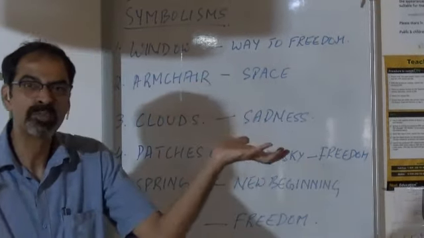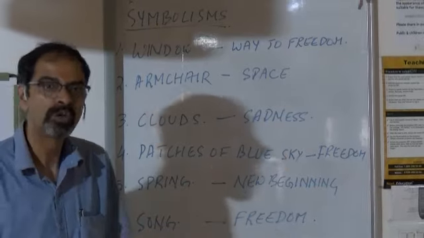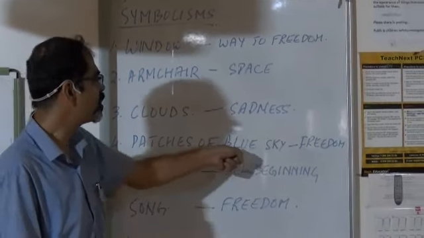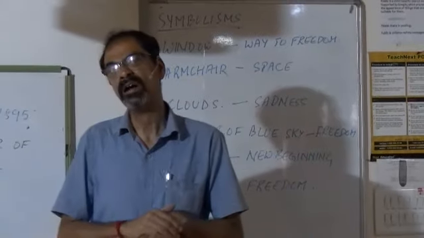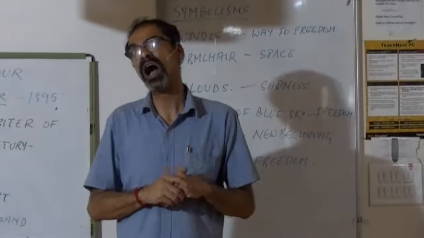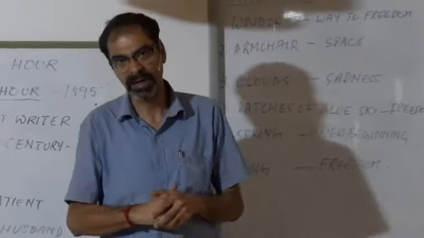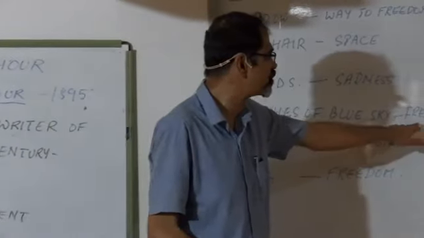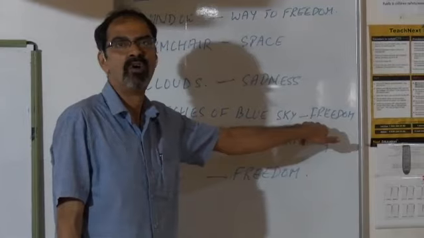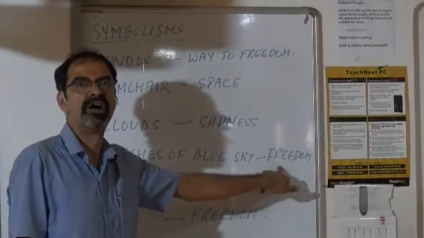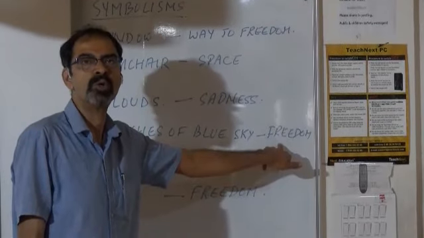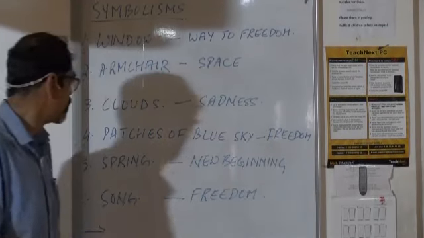In between those broken patches of clouds, what could be seen? Patches of the blue sky. These patches of the blue sky, visible in between the broken clouds, symbolize her desire for independence and freedom, her desire to live her life on her own terms.